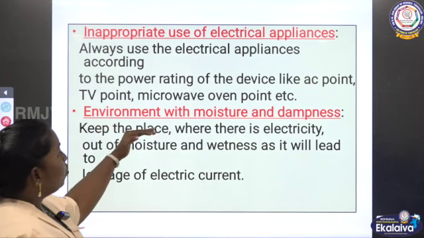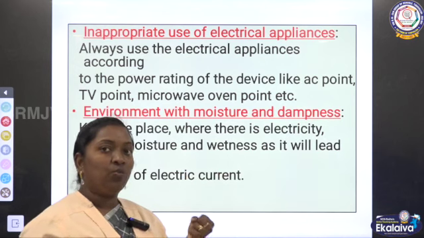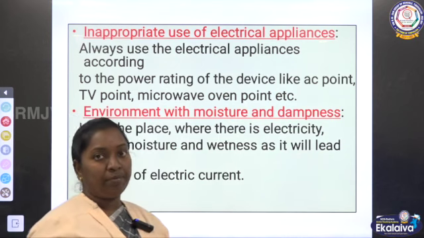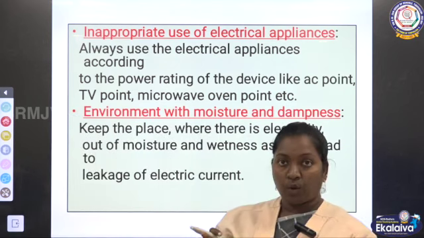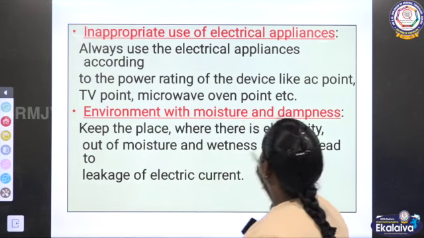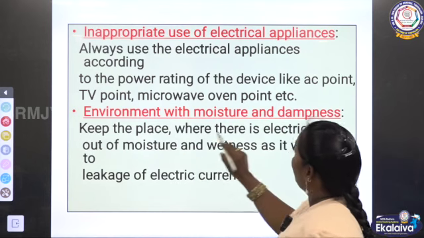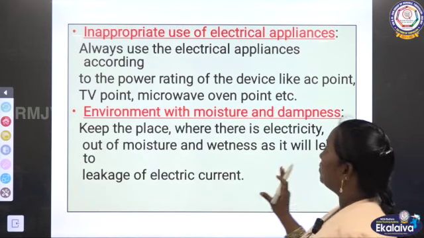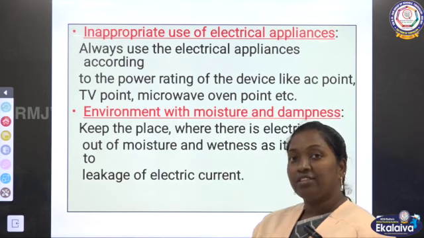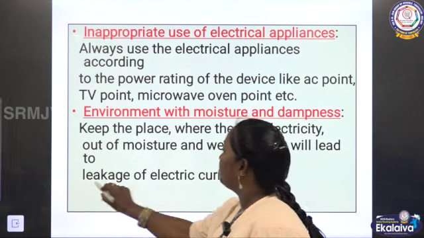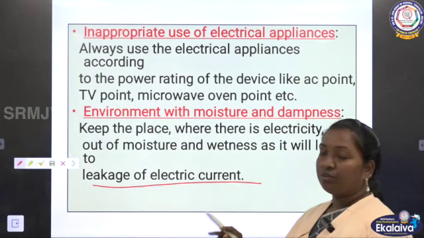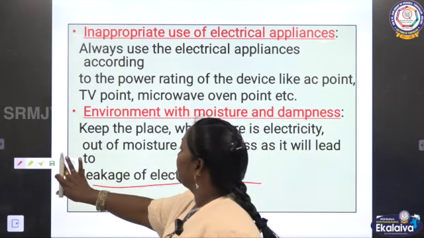Next, environment with moisture and dampness, which means water. Moisture means water content present in the environment. So when we arrange all the electrical appliances in a home, we need to check whether the place is always in a wet condition. Keep electricity away from places with moisture and wetness, because if wetness is present in the place, there is a possibility of leakage of current. To avoid that, we have to check before arranging all the electrical appliances in our home.